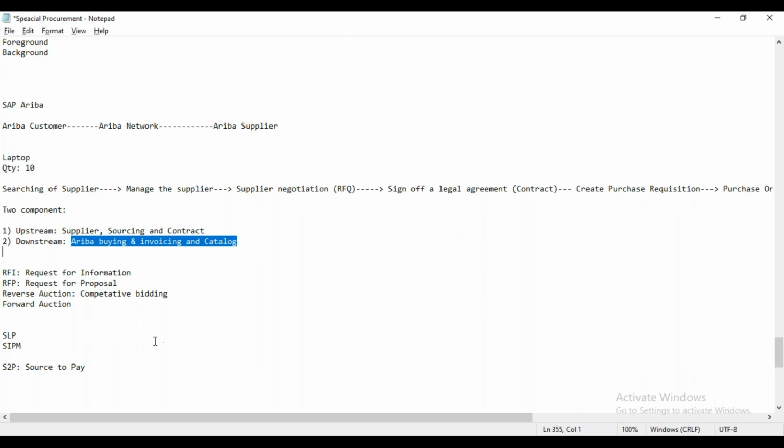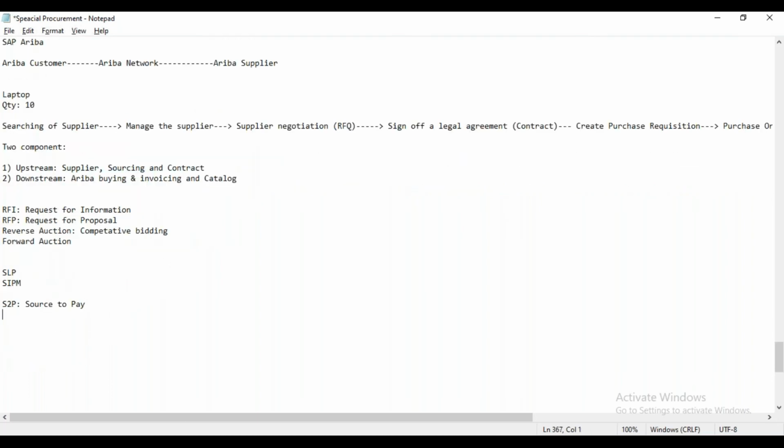Now coming to the P2P solution. P2P solution means your Ariba buying and invoicing solution. In the buying and invoicing solution, we are doing the P2P activity. P2P means we are starting with PR, PO, receipt, invoice, payment. That means you start with the PR and end with the payment. So that is called the P2P process.